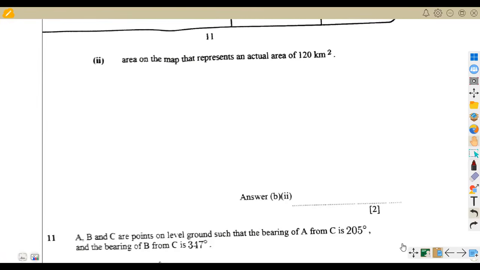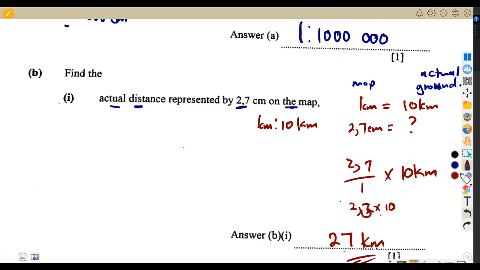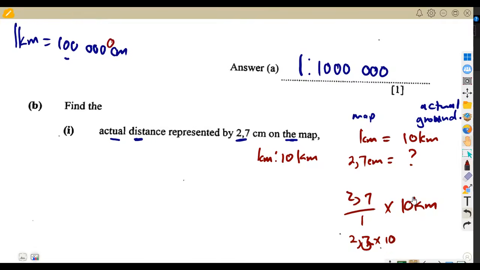So here we are now given area, to calculate the area on the map. Take note, where are we calculating the area? On the map. But the actual area, which is on the ground, is 120 square. Take note, this is area. So this one, it was an indication, which is a scale factor. If you check on the similarity, I talked about a scale factor and area factor.